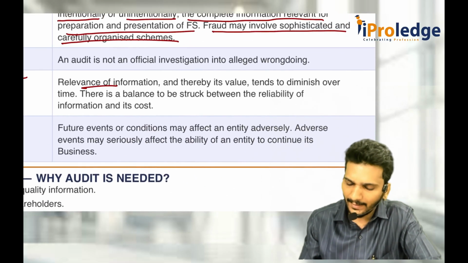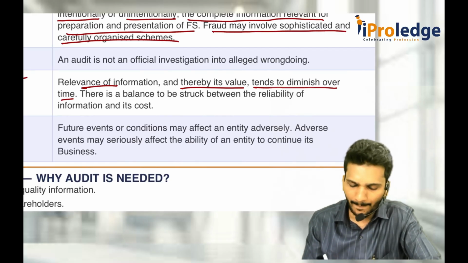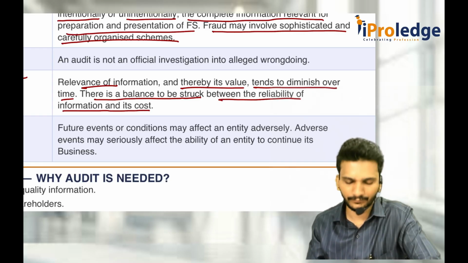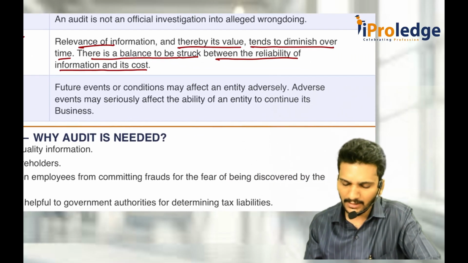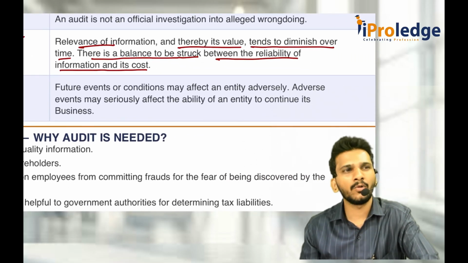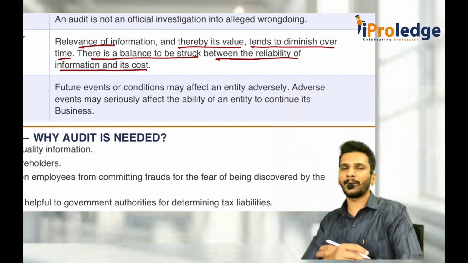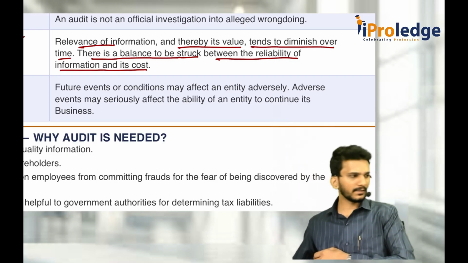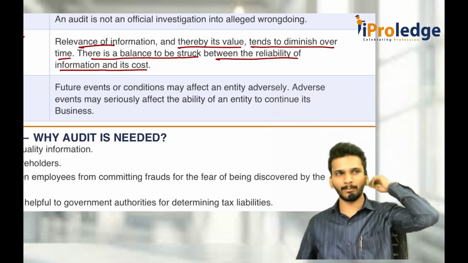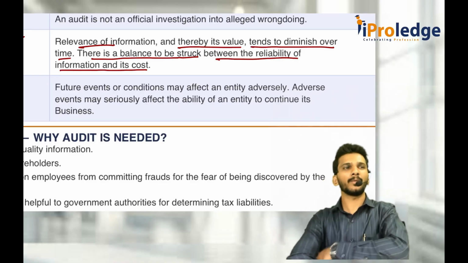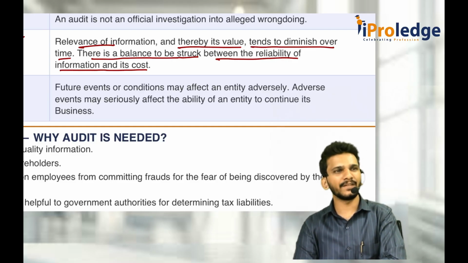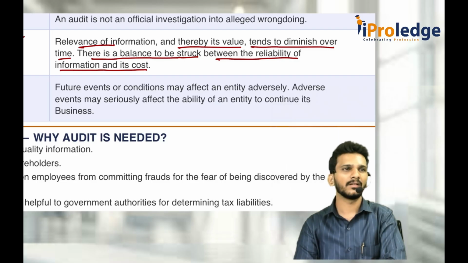Relevance of information, and thereby its value, tends to diminish over time. There is a balance to be struck between reliability of information and its cost. And future events. What is a future event? Financial statements are always prepared on a going concern basis. So what is going concern? We assume that the company is a going concern for at least a 12-month period. Based on that, we make some assumptions. What if that turns out to be false? There are n number of future events that may cast significant doubt on the entity's ability to continue as a going concern. That is why we are not expected to reduce audit risk to zero.